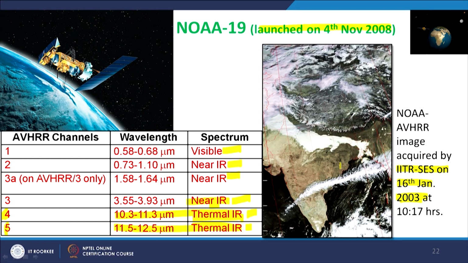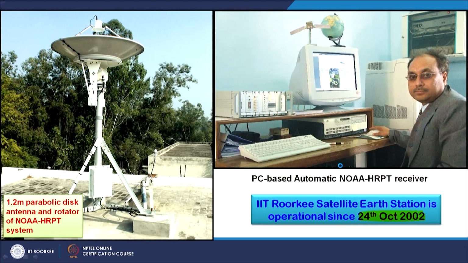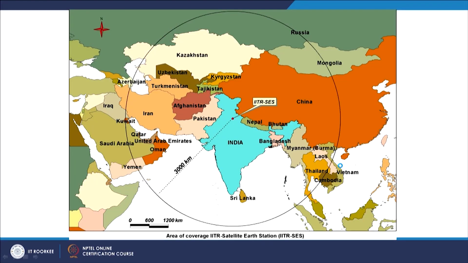So, in one go it can cover the entire India and some neighboring countries as well because of the coarser spatial resolution. And this shows that whenever these NOAA series satellites are within the range of this circle in space, which is about 3000 kilometer radius, then this earth station, which is called the IITR satellite earth station, can acquire the data from these satellites. Whatever transmission these satellites make, our earth station can record it. So, that is why this circle is there.